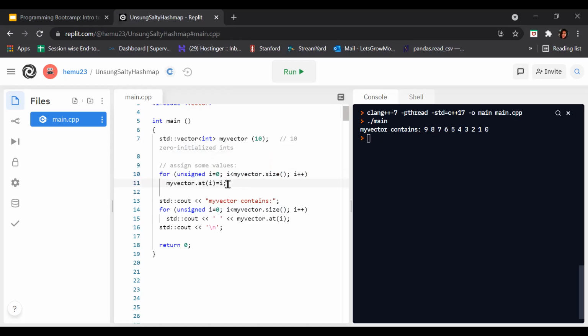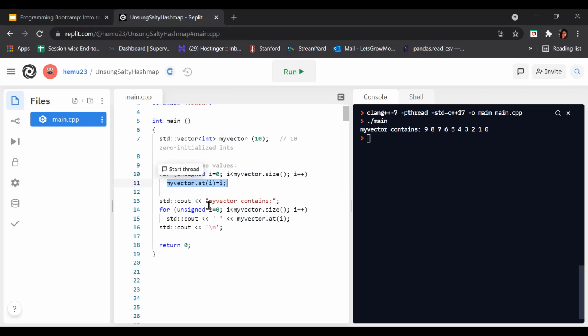Here we are using the at operator. In the previous program, we used the [] operator. Now what does this do? It will initialize i equals 0. After that, it checks the condition: 0 is less than or equal to 10. Yes, it's true. Then it goes to the line and executes this statement, my vector dot i is equal to this, and after that it will update the i expression.